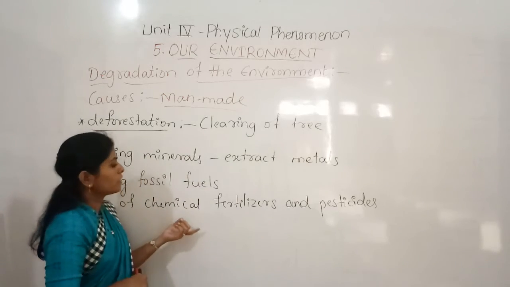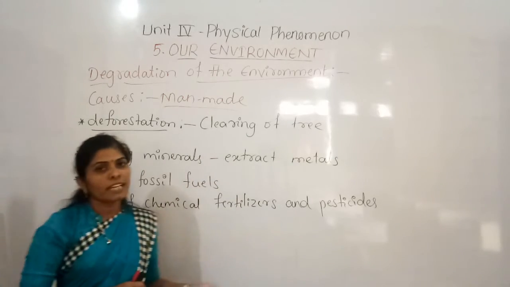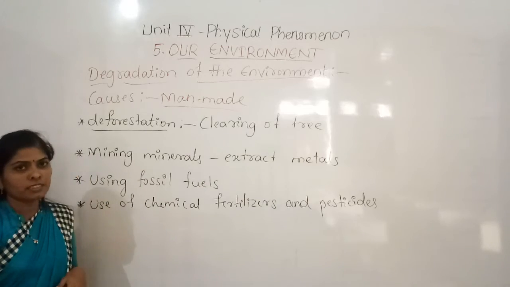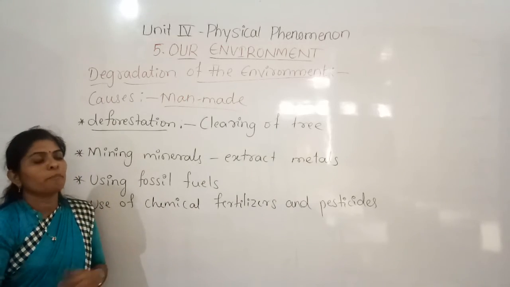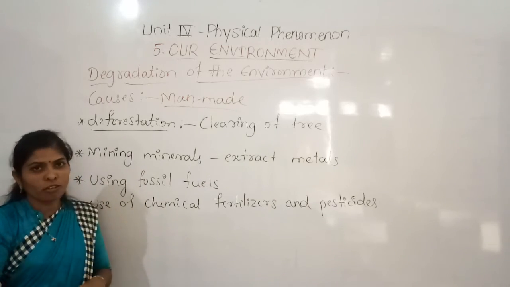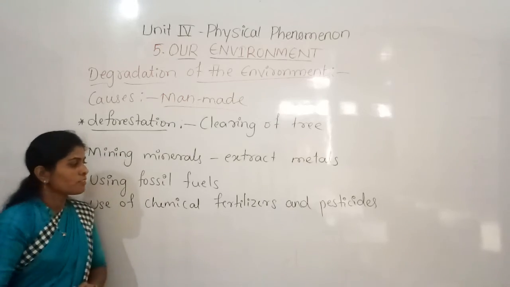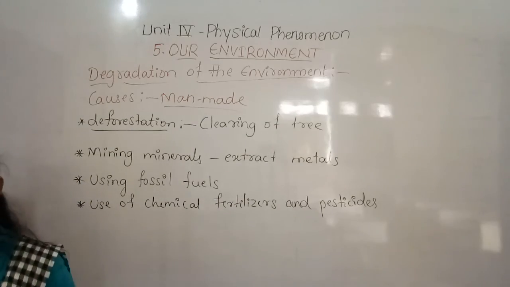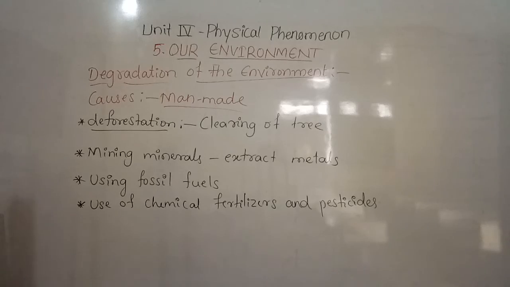And also, other than chemical fertilizers, we can use organic manure, using animal dung and all. So we can use this. So these are the causes of the degradation of the environment.